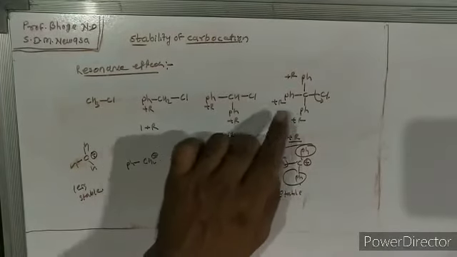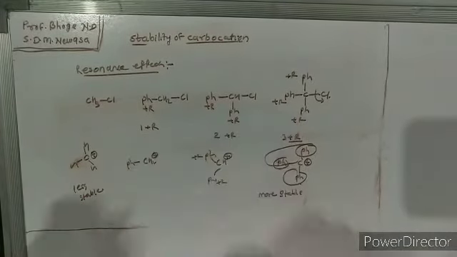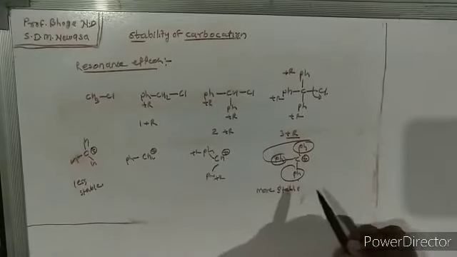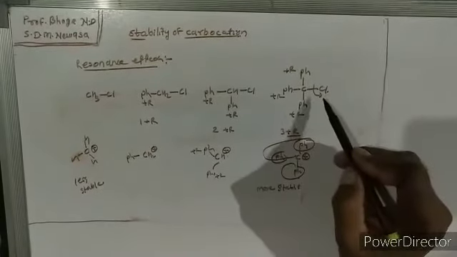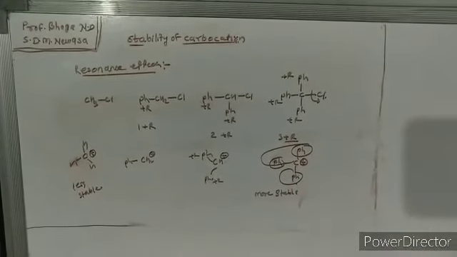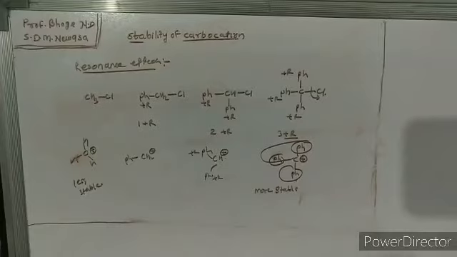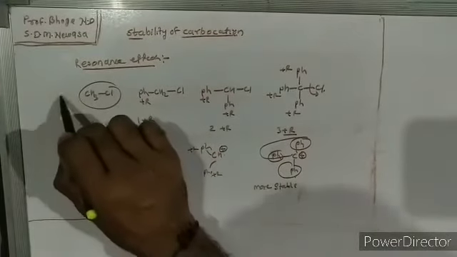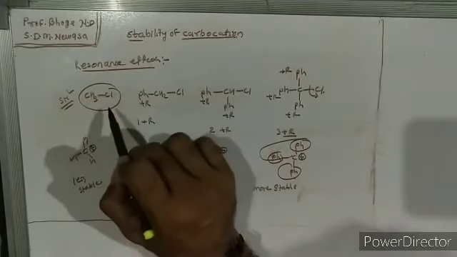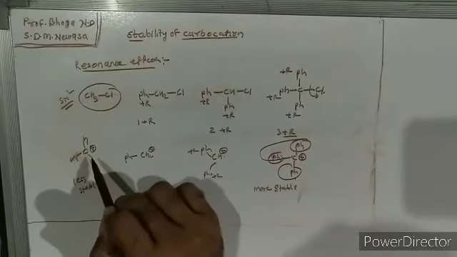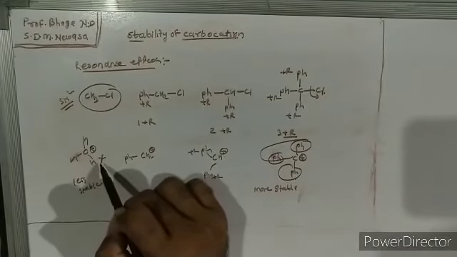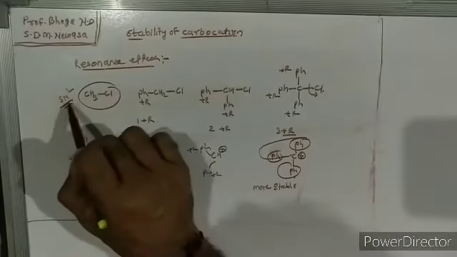This phenyl ring gives pi electrons to the carbocation and gets more stability. Okay, so the carbocation obtained from triphenyl methyl chloride is more stable. If we look at SN1 reaction character, here the SN2 reaction is observed, because the SN1 reaction cannot be observed here: the carbocation formed is very unstable, so the carbocation does not form, and as the carbocation does not form, there is no SN1 reaction, so only SN2 reaction.